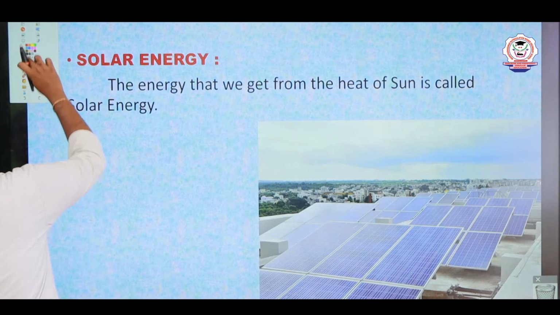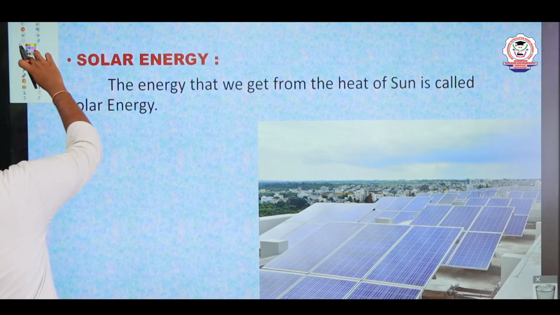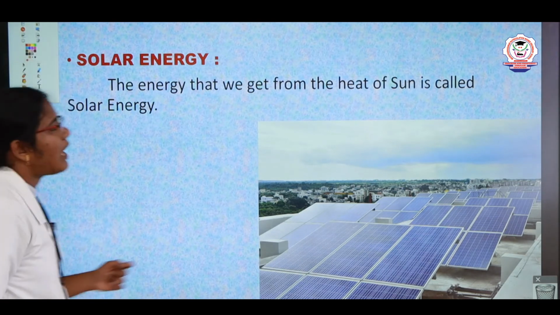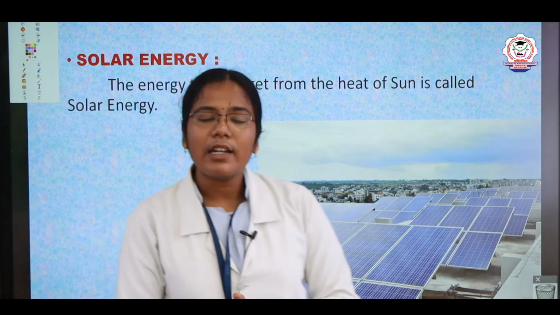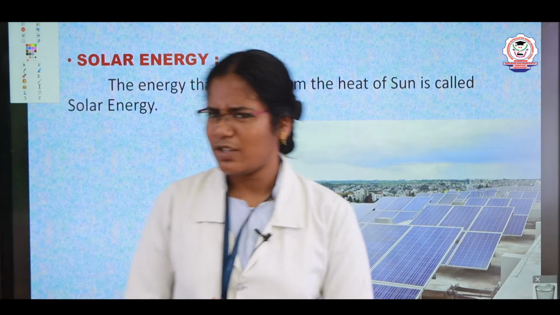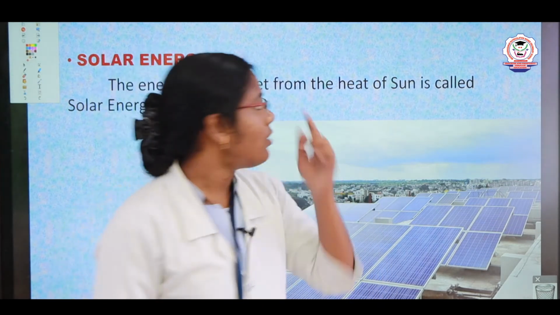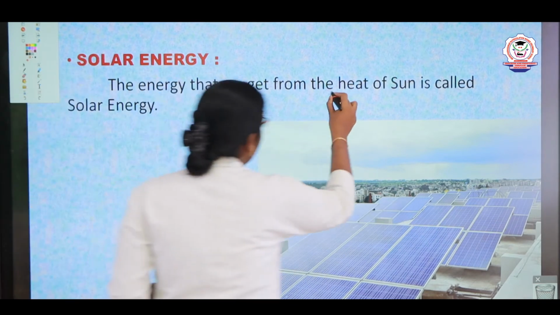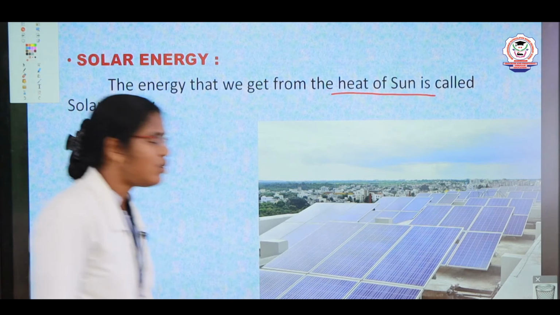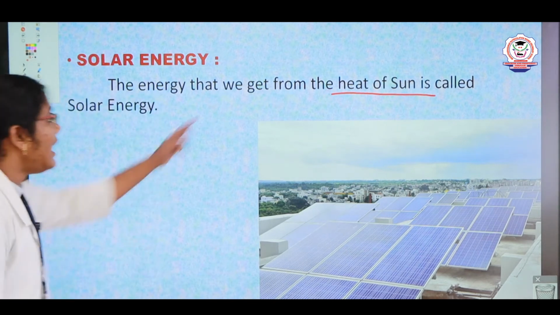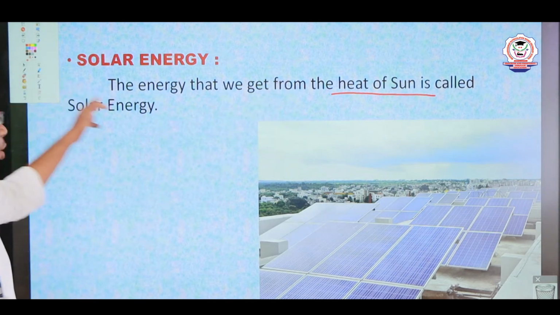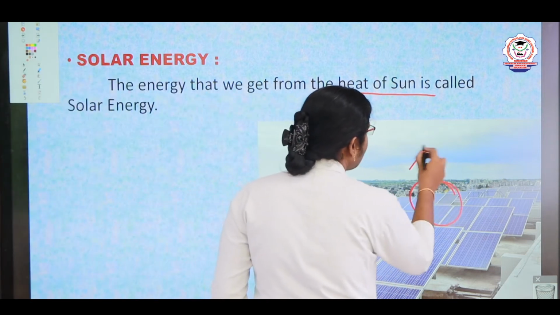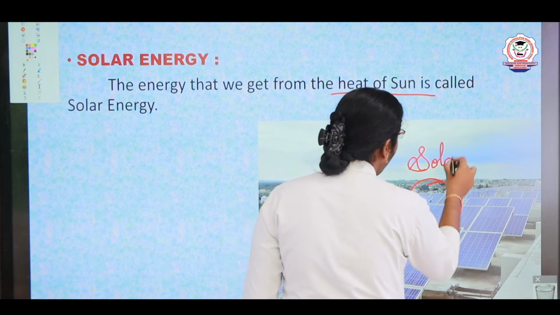And next we are going to learn about solar energy. What is that? This is a natural resource, right? Very good, children. It is the energy that we get from the heat of the sun. The energy which we get from the heat of the sun, we say it is solar energy. You just see this, children. These are all solar cells, that means a solar panel, we can say.